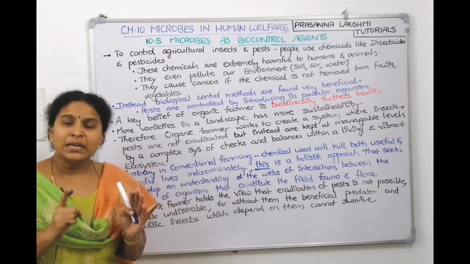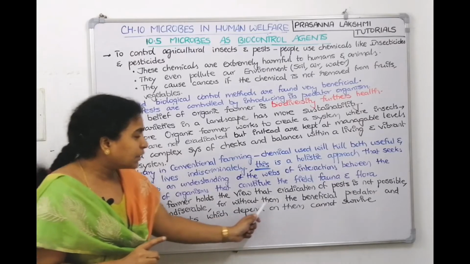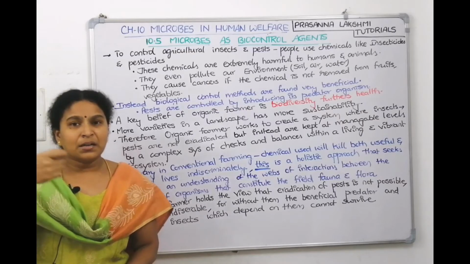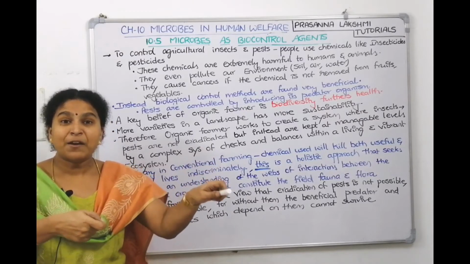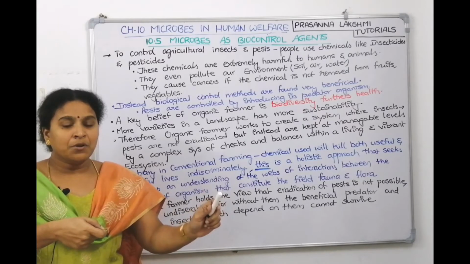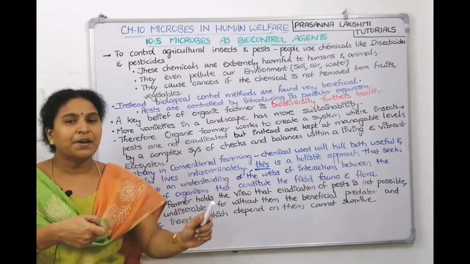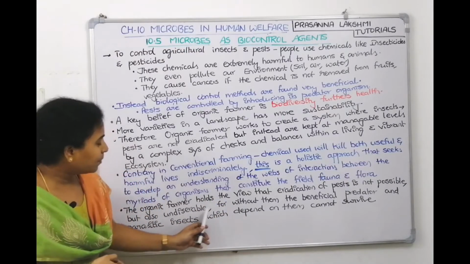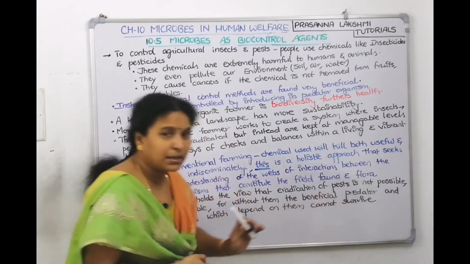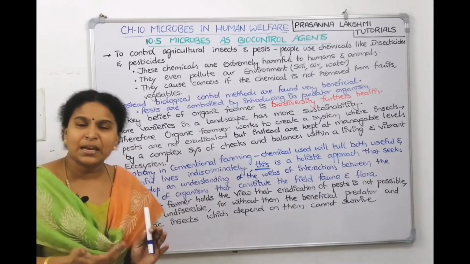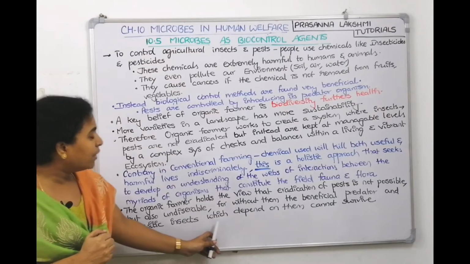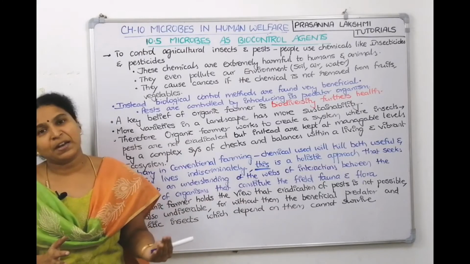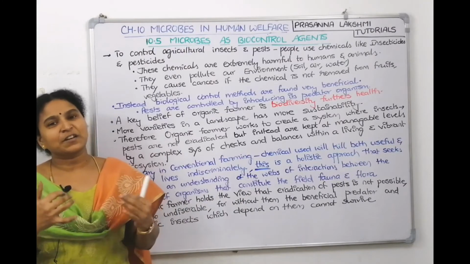We are not supposed to kill them completely, because you are killing the insect thinking that it is damaging your crop, but this insect is the food for some other beneficial predator. We need that predator. Now you are killing the food of the predator. Can the predator survive? No, right? If the predator is not surviving, then we are getting harmed, right? So it is undesirable, for without them the beneficial predator cannot survive, because you are killing its food. If the insect you are killing, then the predator cannot survive. If the predator cannot survive, it causes ill effect for us only.